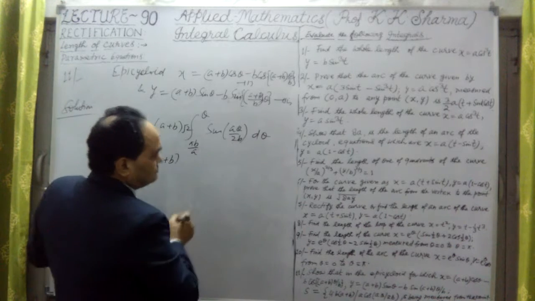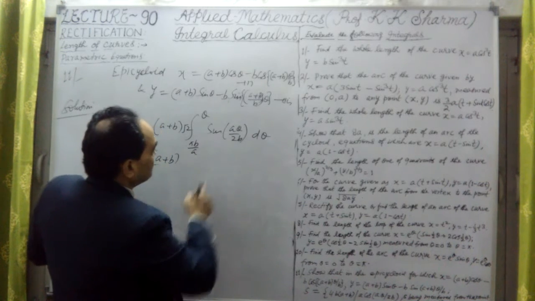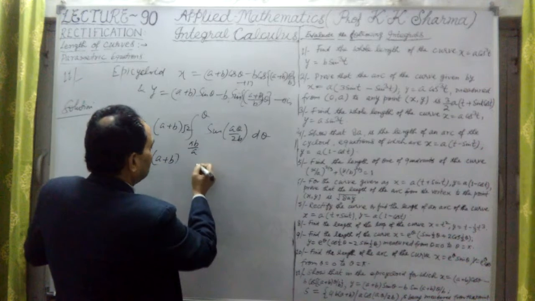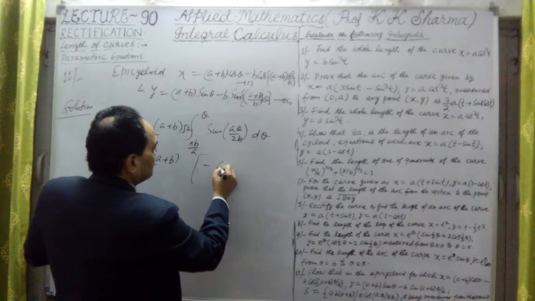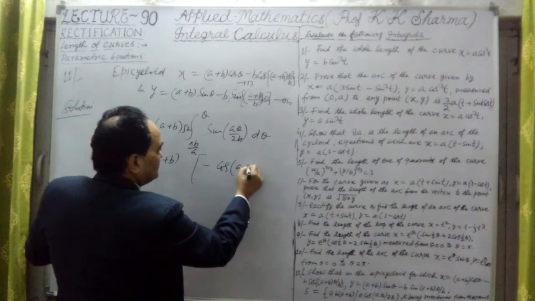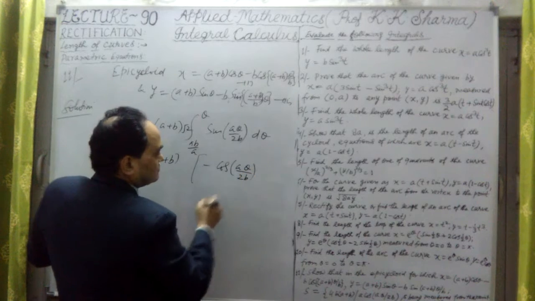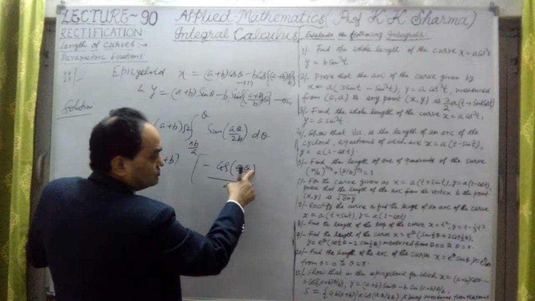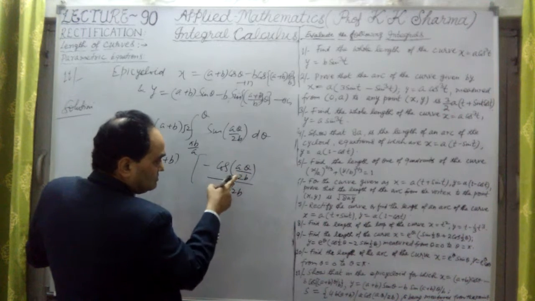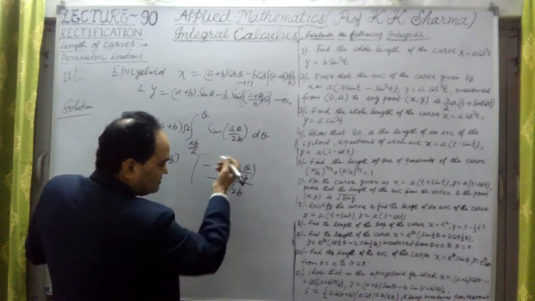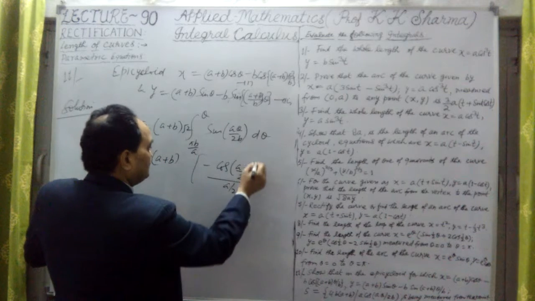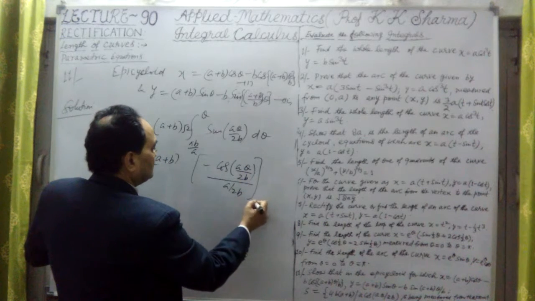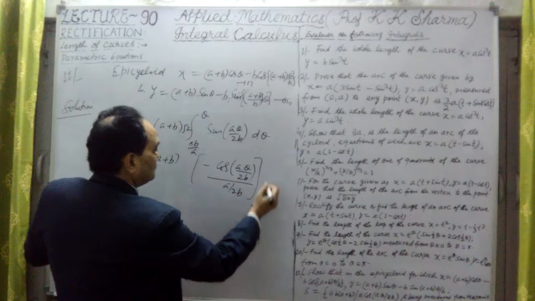Okay, now integration of this value will be what? Sin theta is minus cos theta. It will be minus cos of a theta upon twice b. Now we have to divide by a upon twice b. Why? Coefficient of theta angle is a upon twice b, divided by the coefficient a plus b. Now limits here is pi b upon a to theta.